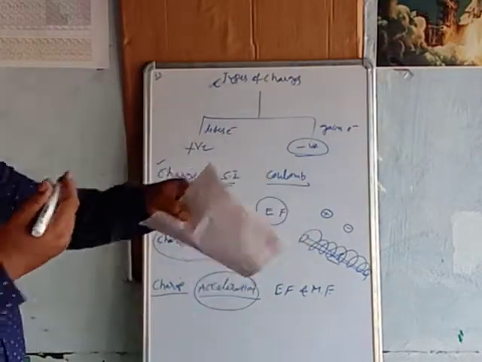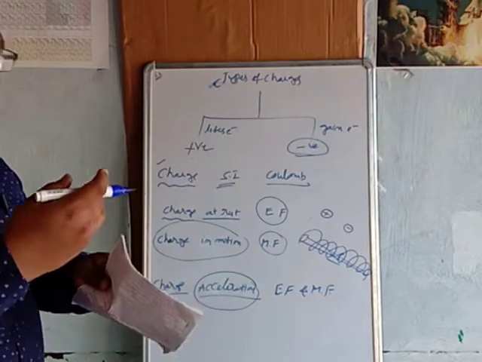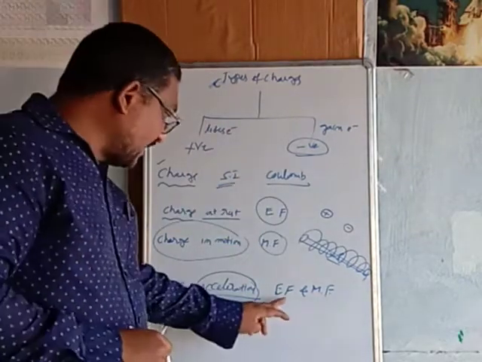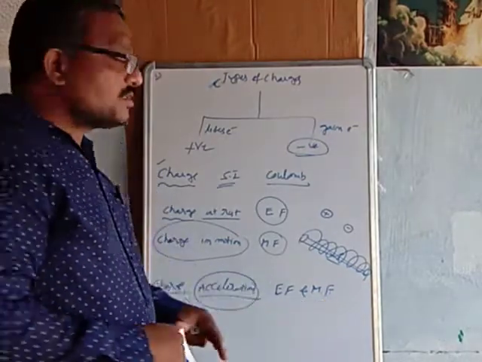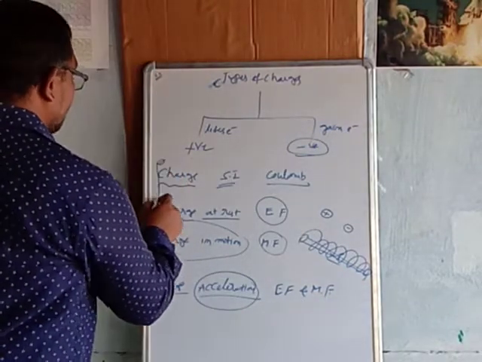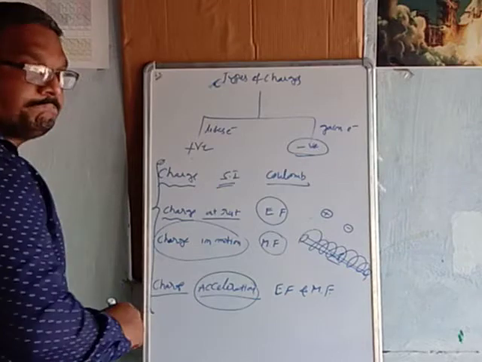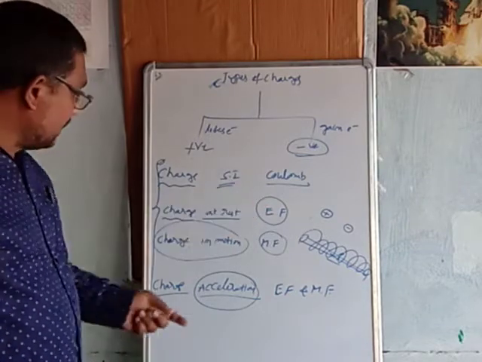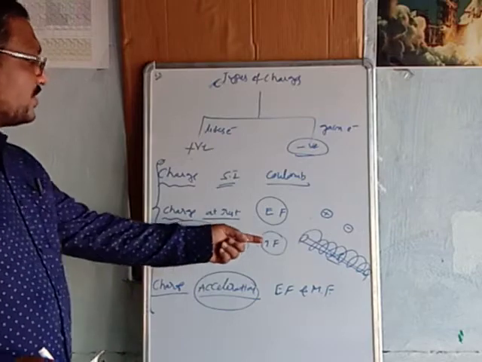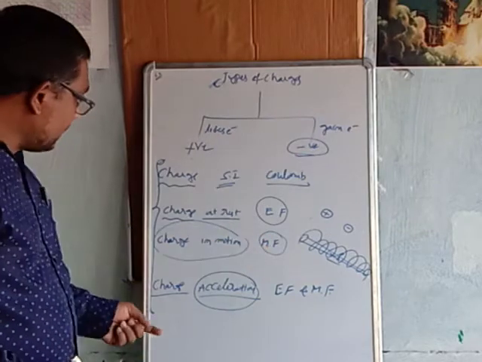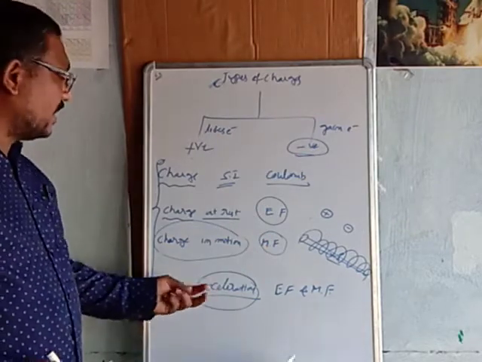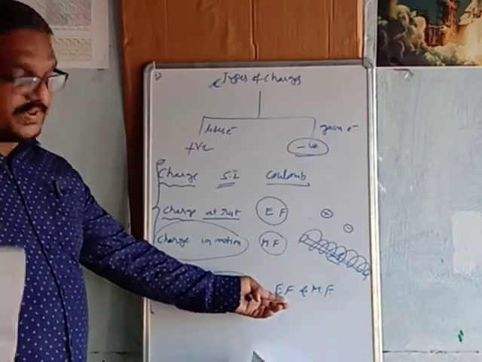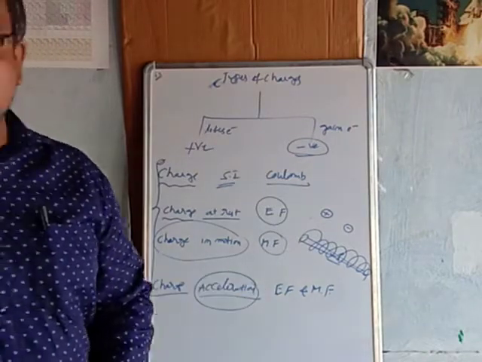Or when charge oscillates or accelerates, it produces both an electric field and a magnetic field. So this is the most important concept about charges. Charges at rest produce only an electric field. Charges in motion produce a magnetic field. When charge is accelerating or oscillating, it produces both an electric field and a magnetic field.